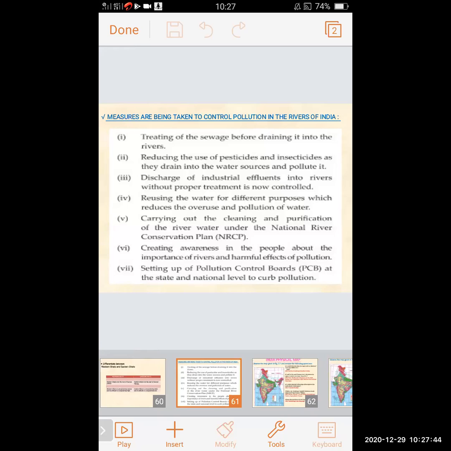Next point, carrying out the cleaning and purification of the river water under the National River Conservation Plan, NRCP. These plans work for the control of river pollution. River water is purified and cleaned under the National River Conservation Plan. Creating awareness in the people about the importance of rivers and the harmful effects of pollution.